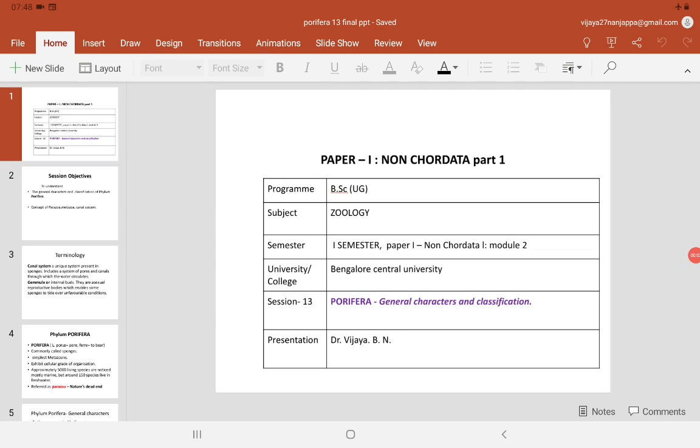Hello students, today we are going to learn about the second phylum in the animal kingdom, that is Porifera. Earlier you would have learnt about protozoa, body organization, symmetry and a few basic concepts in zoology. After protozoa we are going to learn about Porifera.